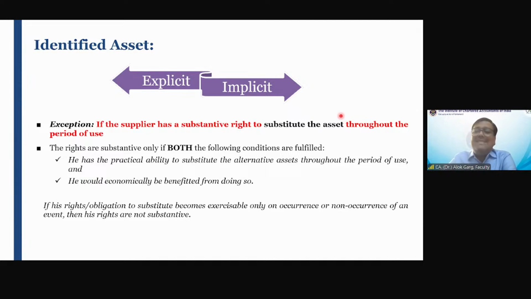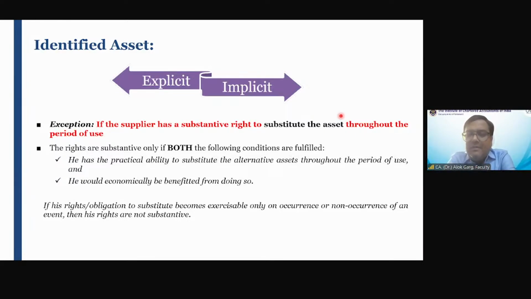So when these companies enter into the contract, in the contract it is written that you will get a space on Terminal 3 of Delhi Airport measuring 1000 square feet. Okay, 1000 square feet. And the airport authorities have a substantive right to replace the asset.